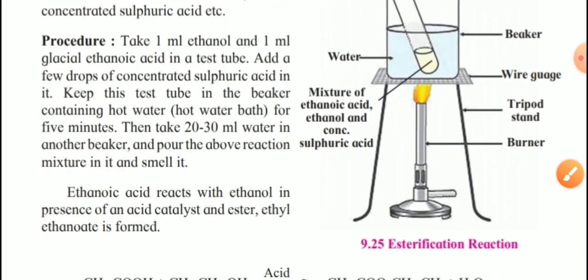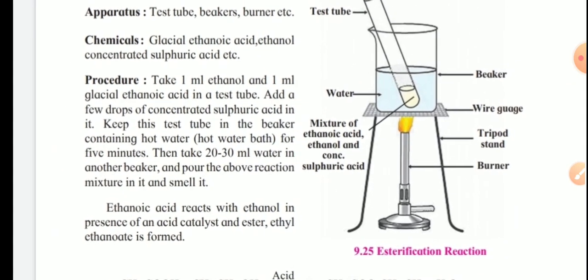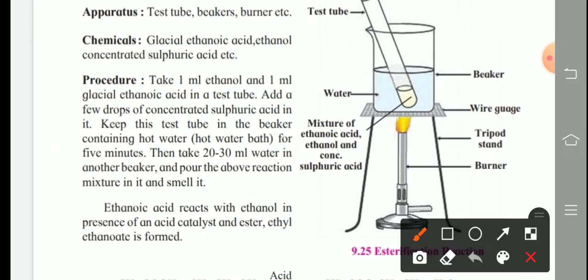Now see the procedure. Take 1 ml ethanol and 1 ml glacial ethanoic acid in a test tube. See in the figure. Add a few drops of concentrated sulfuric acid in it. Keep this test tube in a beaker containing hot water. Don't give direct heat to the test tube. This is called a water bath. Heating is given with the help of a water bath.